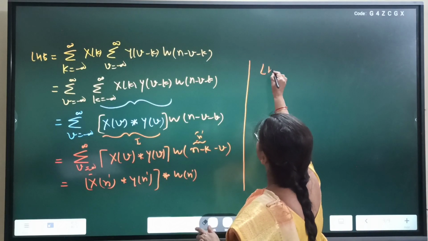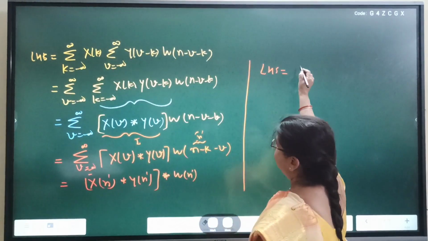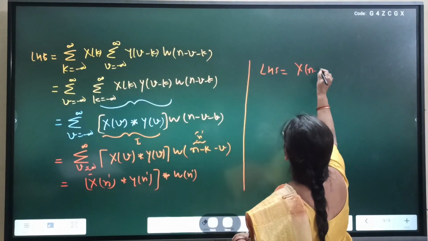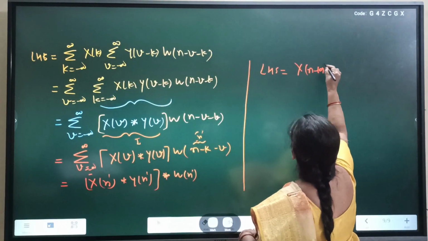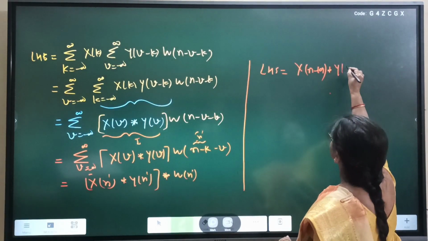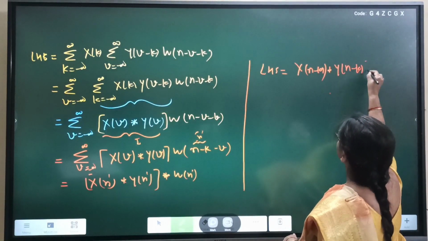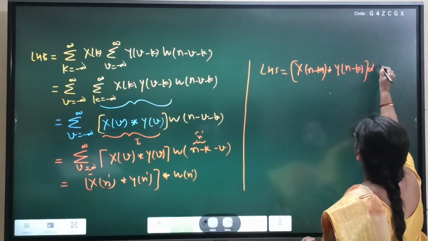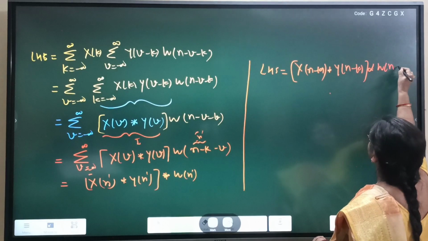So the left hand side is equal to x n minus k convolve y n minus k, this bracket, again convolution w n minus k.